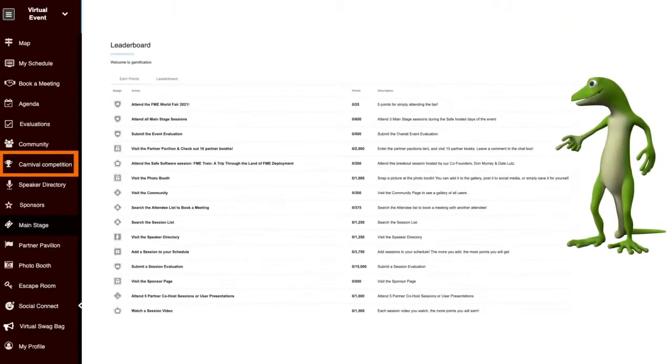Step right up and join in on the fun and arcade games throughout the World Fair. Compete with the other attendees to achieve the highest scores by completing different activities during the fair, like completing the escape room challenge or visiting partner pavilions. The top scores will win you exclusive swag prizes. You can find the full list of ways to earn points by visiting this arcade room.